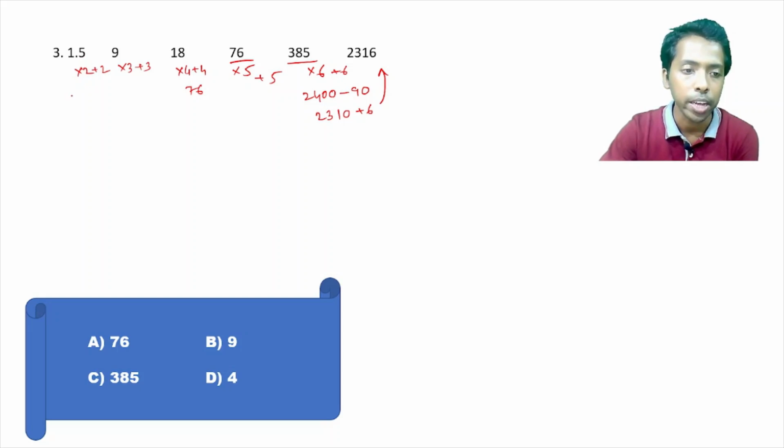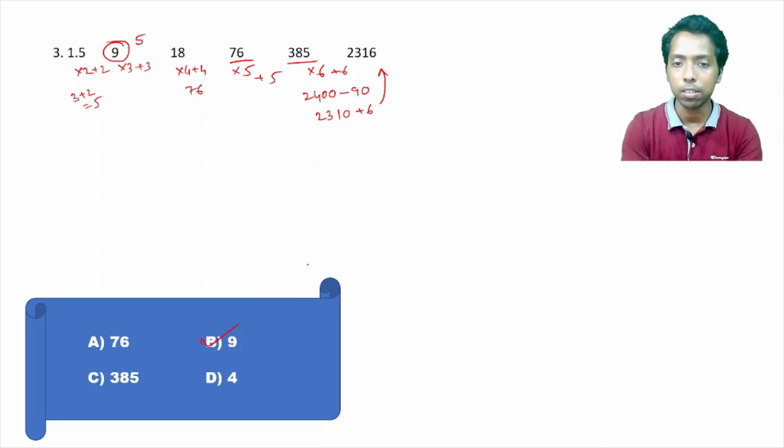So into 2 plus 2, that is 3 plus 2, this is 5, and into 5, that is 13, 13 plus 3, that is 15, 15 plus 3, 18. So this is the wrong term here, right? So this is not 9 but 5. Okay, so option B is the correct one. That is, this is the wrong number.